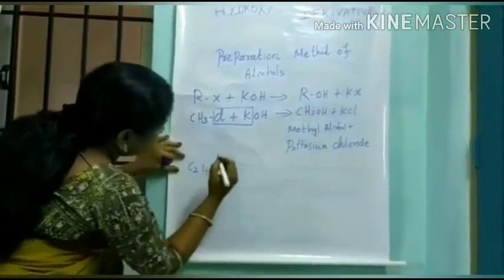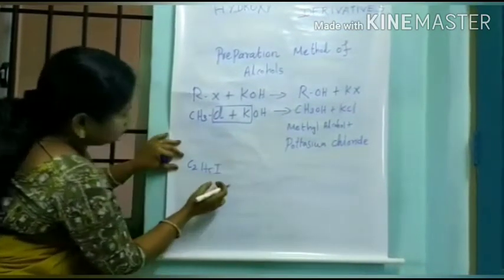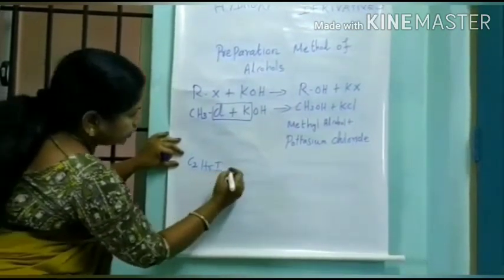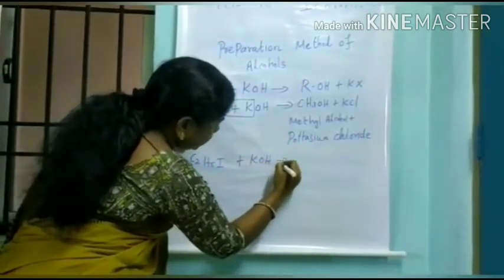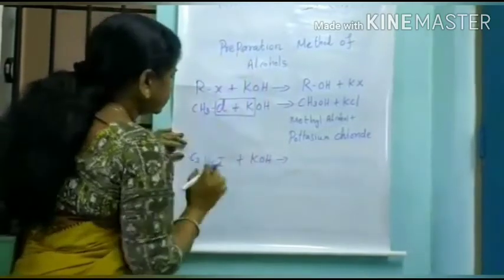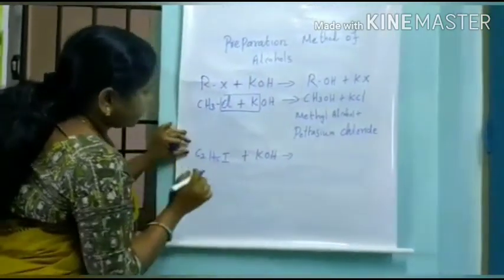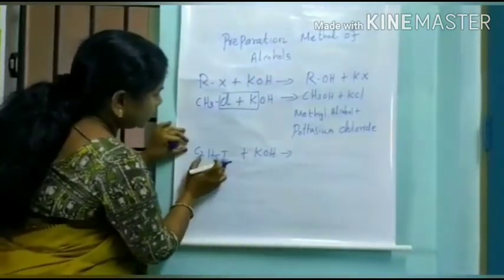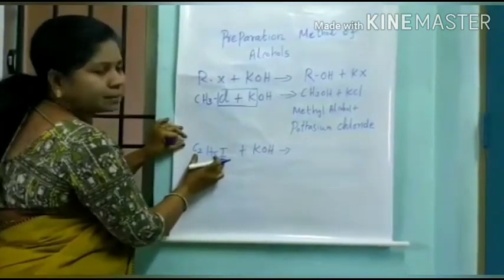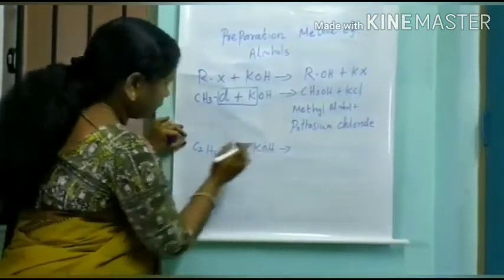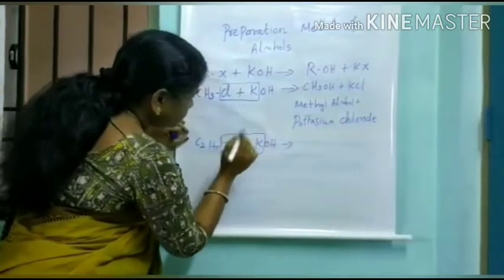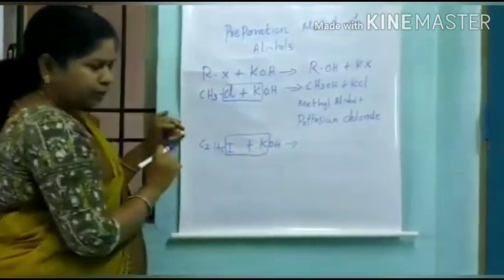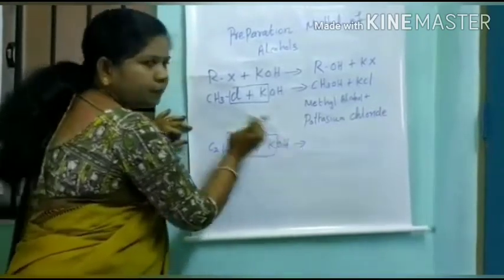Like that, we can add C2H5I, the halogen iodine, and potassium hydroxide is standard. This is the general method. C2H5I is ethyl iodide. With potassium hydroxide, we remove potassium iodide and get ethyl alcohol.